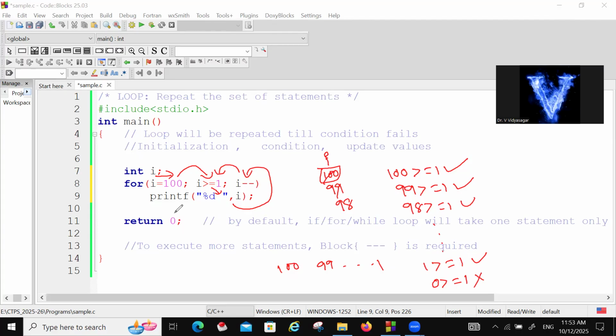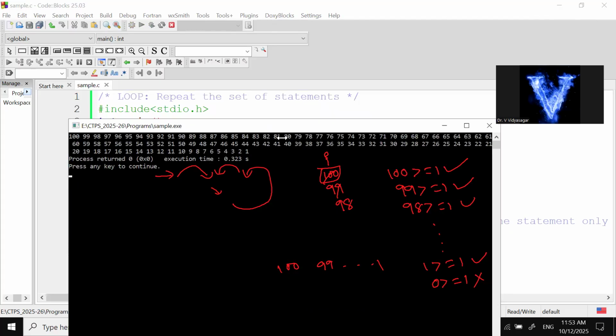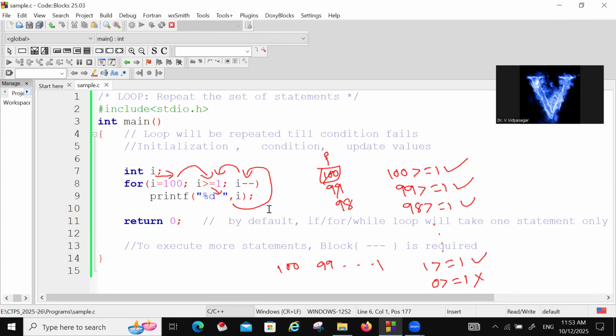So 100 to 1 also we can take, in reverse. Let us see the output. 100 to 1, reverse also can be done. So remember only 3 steps: initialization, condition checking, and updating the value. These 3 are important. The remaining arrays concept we will see in the next video.